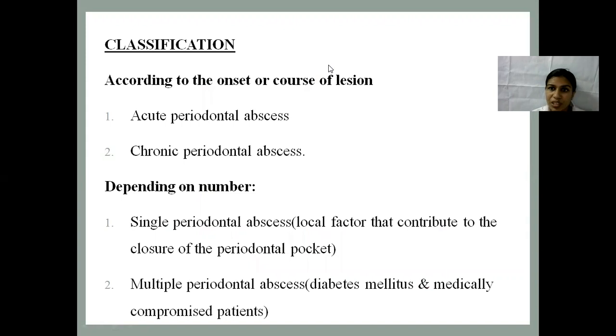Into the classification, according to the onset or course of the lesion, periodontal abscess is classified as acute periodontal abscess and chronic periodontal abscess. Depending on the number, it is classified as single periodontal abscess, which is due to the local factors that contribute to the closure of the periodontal pocket, and multiple periodontal abscess. This occurs due to diabetes mellitus and medically compromised patients.